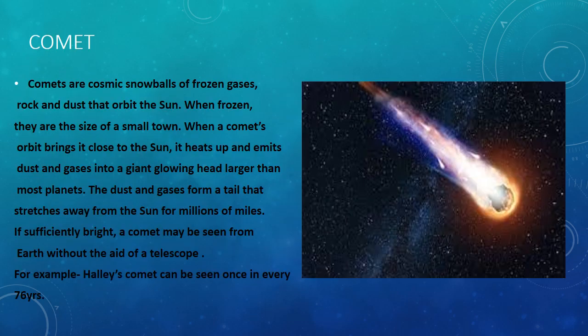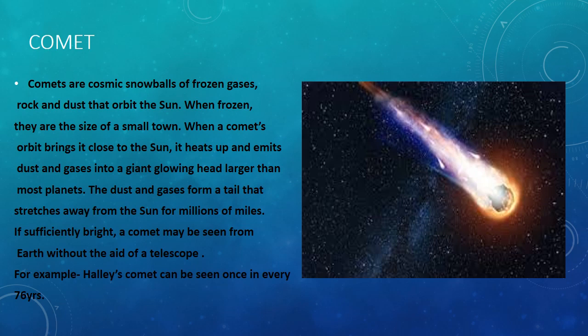Now we have come to the last topic of this chapter, that is comets. Comets are celestial bodies made up of snow and rocky dust. They also revolve around the sun in their own orbit. When comets reach near the sun, they develop a long tail that starts glowing. The tail is thousands of kilometers long.